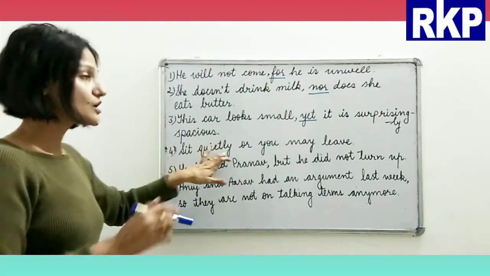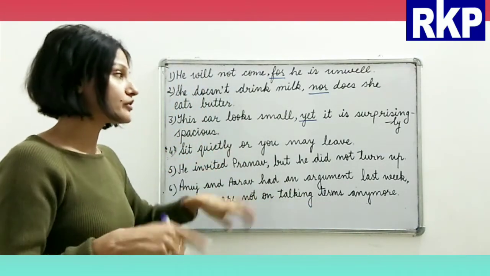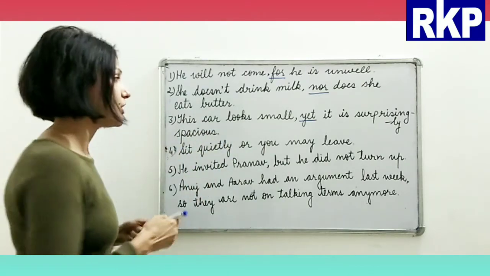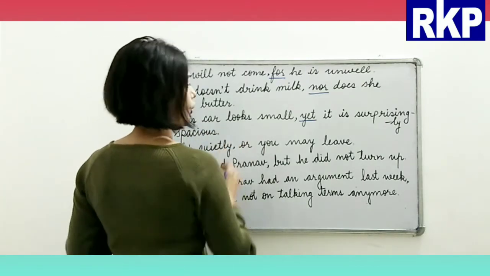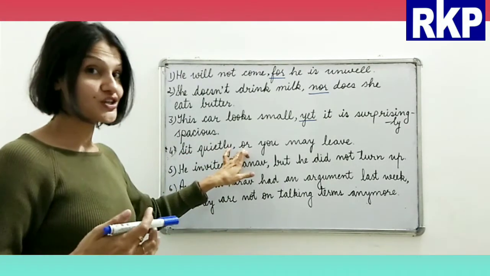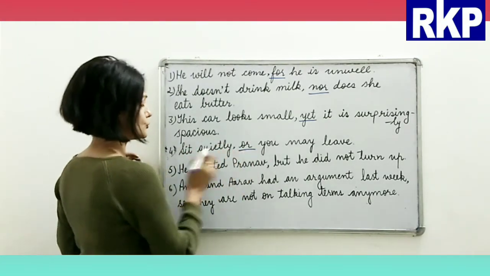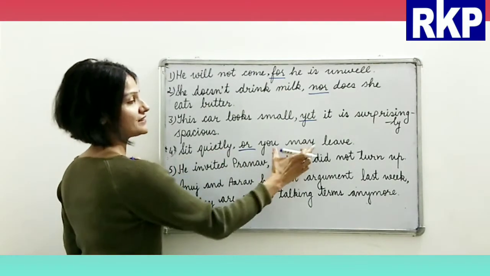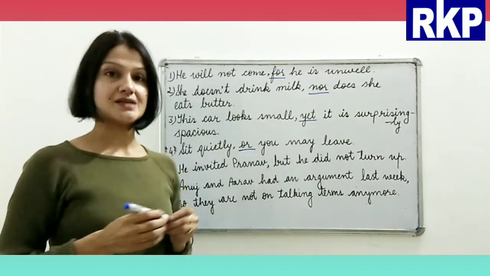Okay, sit quietly or you may leave. Now, or is the conjunction which is used to combine these two main clauses, right?